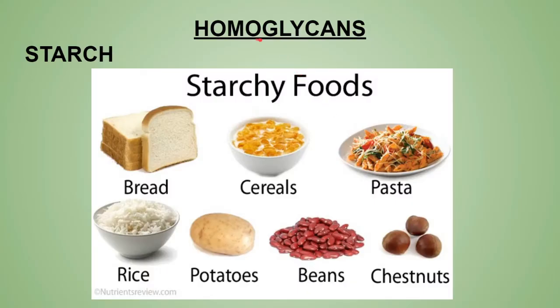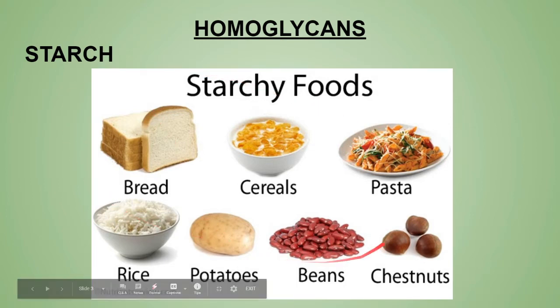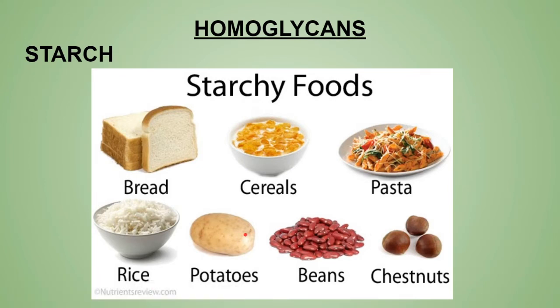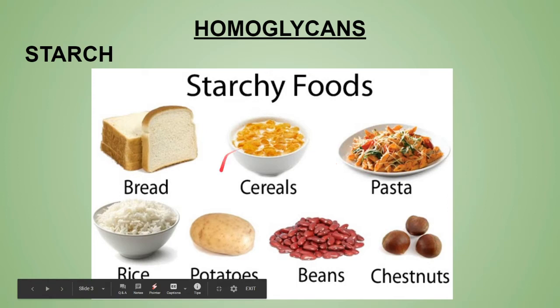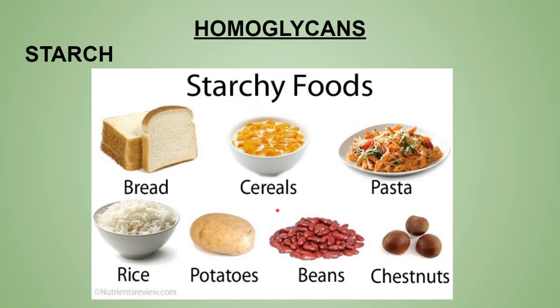Now first of all, the homoglycans. The first example is starch. As you can see, all this food, this potato, rice, wheat, pulses, tapioca, or we can say cereals, all contain starch. Starch is the reserve carbohydrate of the plant kingdom, the stored carbohydrate of the plant kingdom.